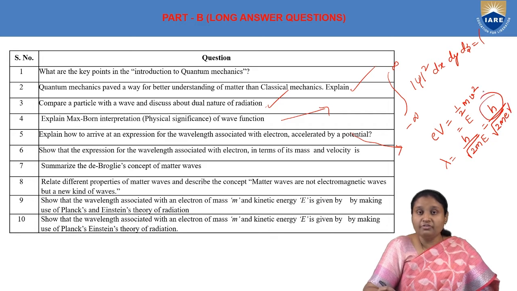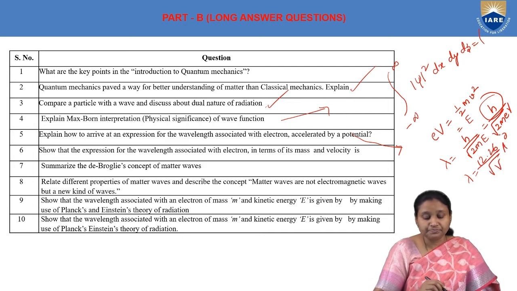Now we know the value of h, Planck's constant, 6.6 into 10 power minus 34 joule second, mass of electron 9.1 into 10 power minus 31 kilograms, charge is 1.6 into 10 power minus 19 coulomb. So when we do it, our expression comes out to be 12.26 by square root of V angstroms.